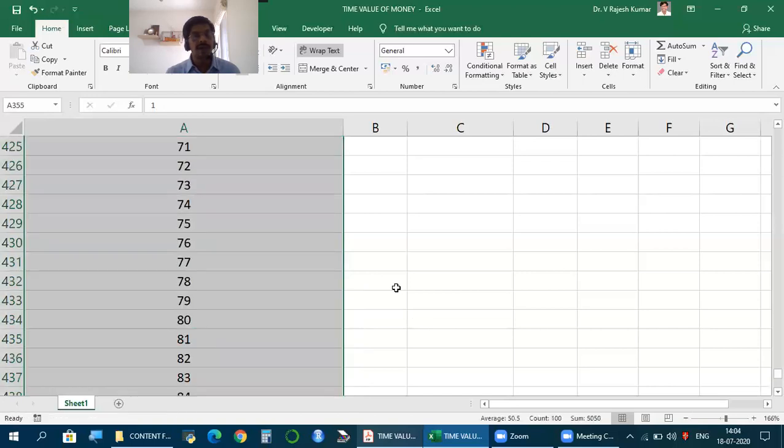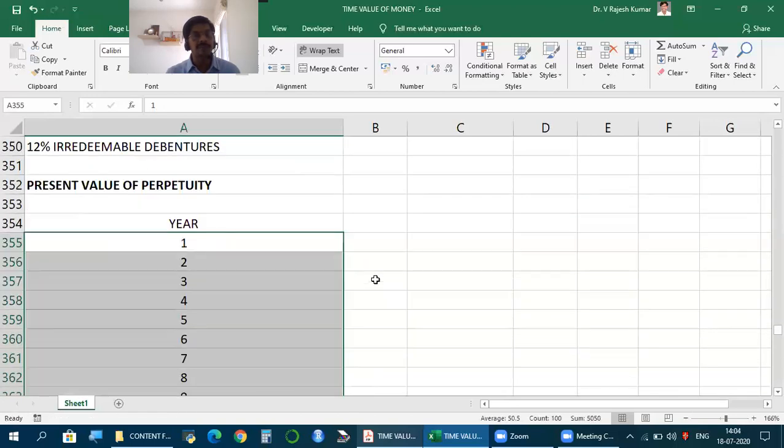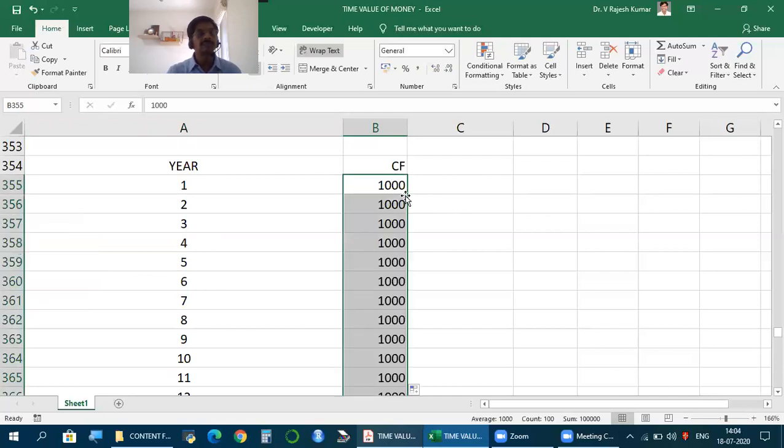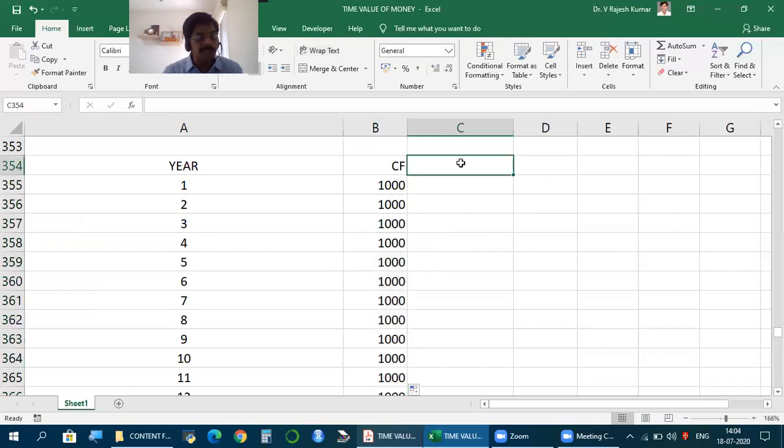Let's say for 100 years, each year the cash flow is 1000. This is a perpetuity. I've just shown it for 100 years, but it could be for any period. Now, I can't find the future value because there is no end. How do we find the present value?